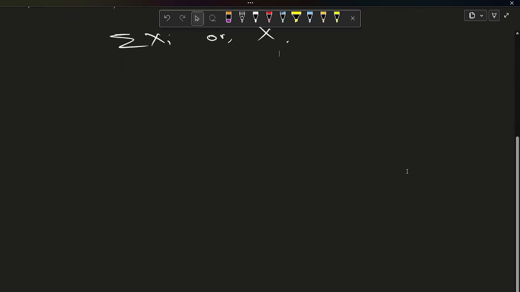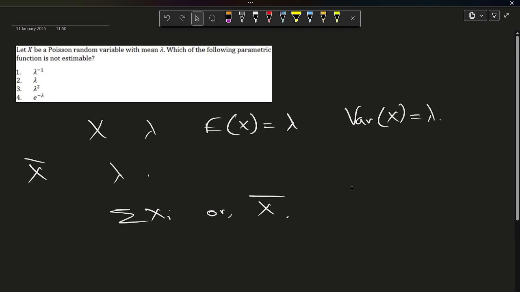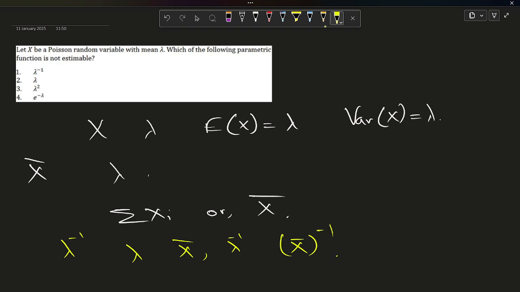So our option 1 is lambda inverse. Since our lambda can be estimated by this, our lambda inverse can be estimated by this. So this will be estimable. So this is not a correct answer of this question, as they asked us to find the function which is not estimable. And now lambda. Lambda is directly estimable by x bar, so that will be cancelled. Now lambda square can be estimable by this.